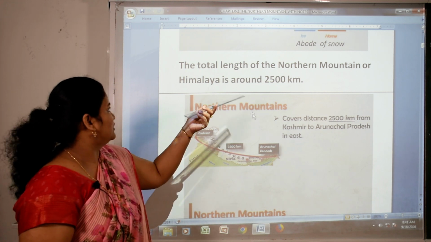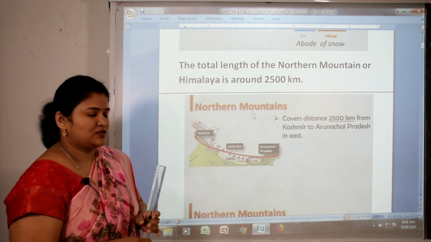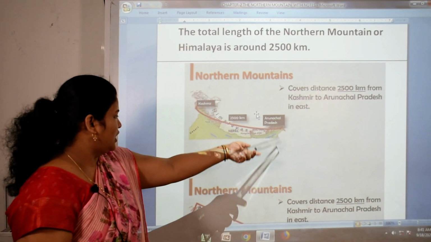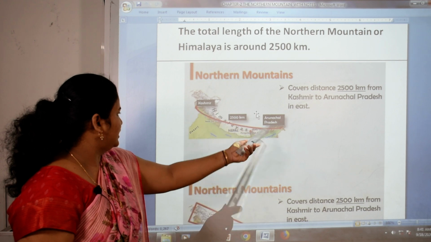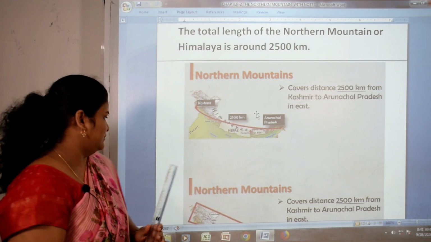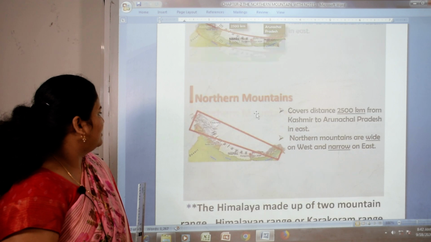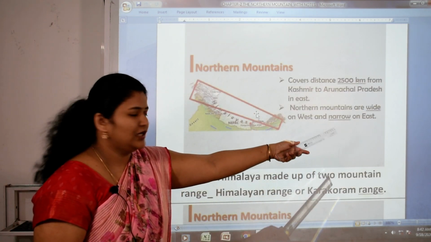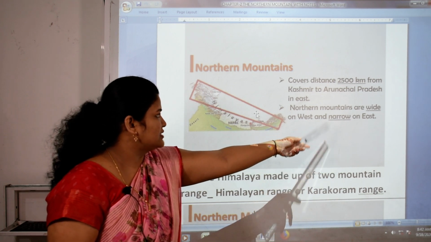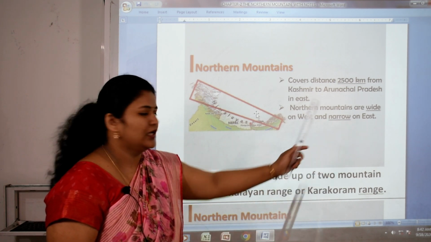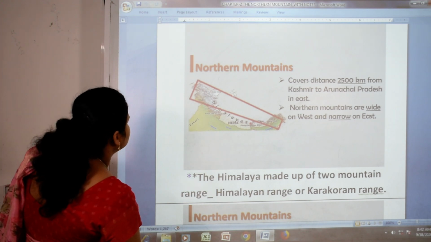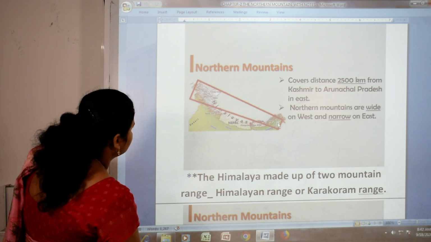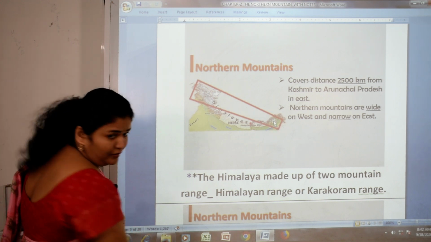The total length of the Northern Mountains, Himalaya, is around 2500 km. You can see here from Kashmir to Arunachal Pradesh. The total length is 2500 km. Northern Mountains are wide on the west and narrow on the east. I repeat again, Northern Mountains are wide on the west and narrow on the east. You can see in the picture, this area is wide and then down, this area is narrow.